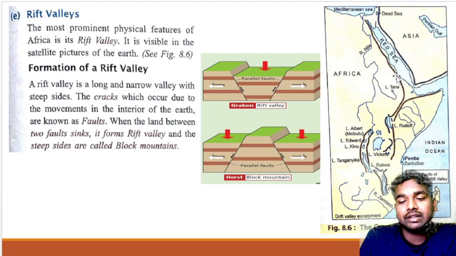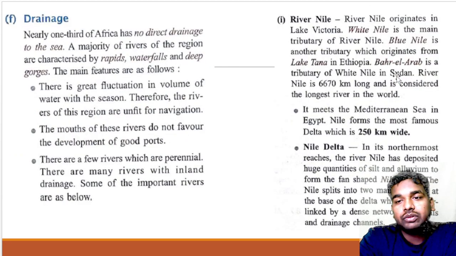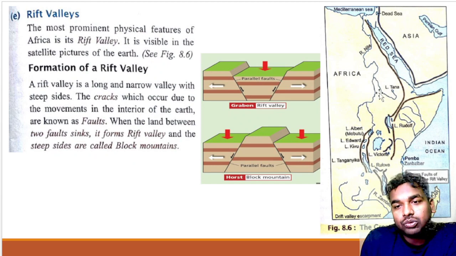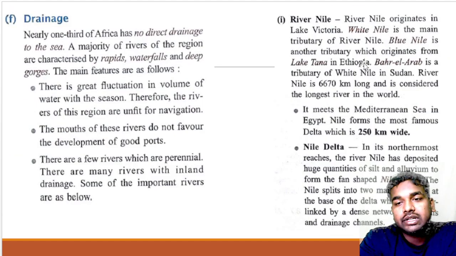And this is the Lake Tana. We have already studied that this Lake Tana is the source of the Blue Nile. This is the Blue Nile, and this is going to be the tributary of what? River Nile. And it originates from the Lake Tana.